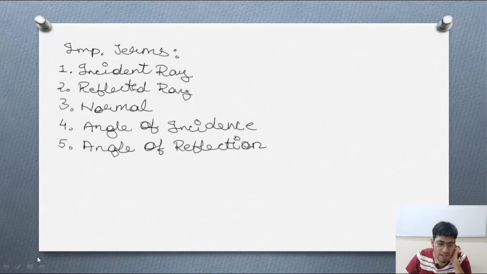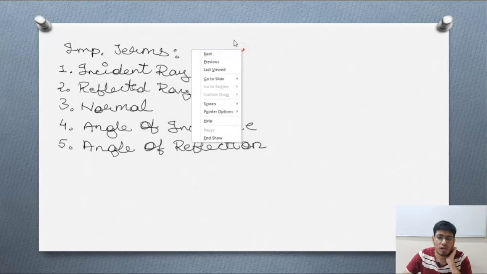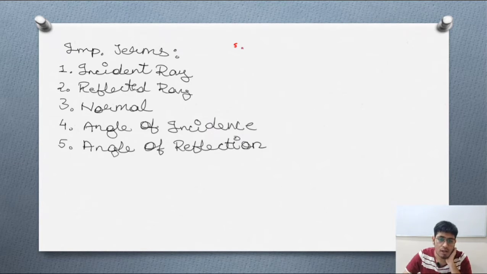Now there are various terms that I am going to tell you, and these are basically the important terms. The first term is the incident ray. Suppose that this is a source of light, you can consider it as a bulb or any other thing. Now light is traveling something like this. When the light is emitted from the source of light, the path it travels is shown by the incident ray. So I hope the incident ray is clear to you.